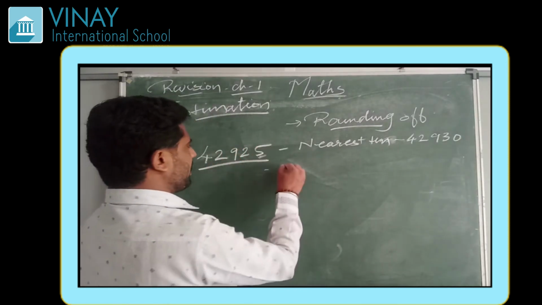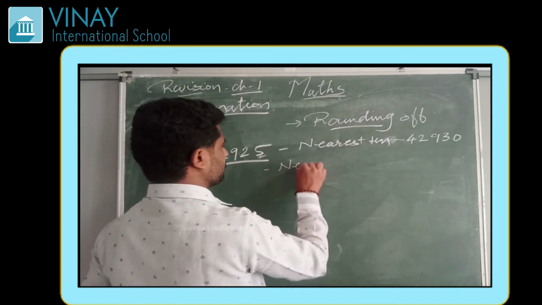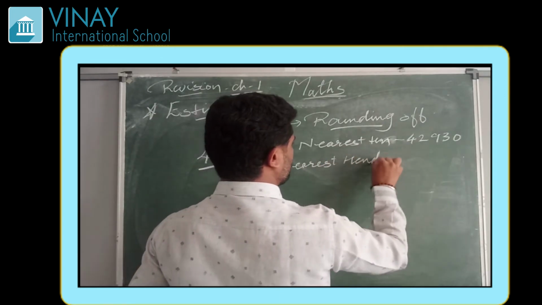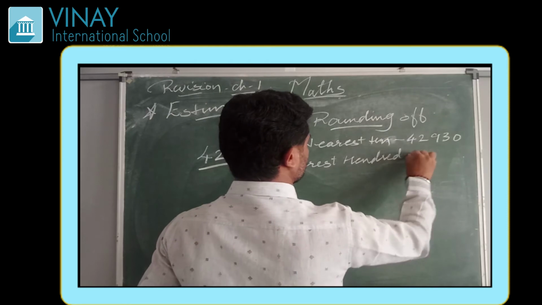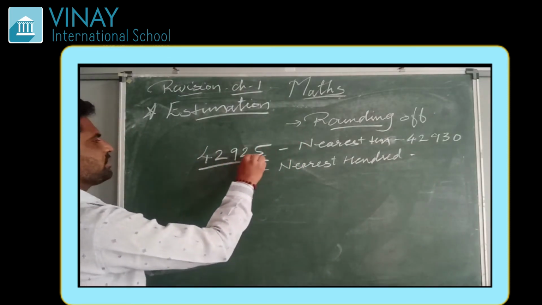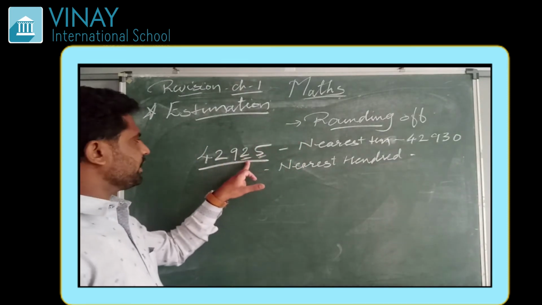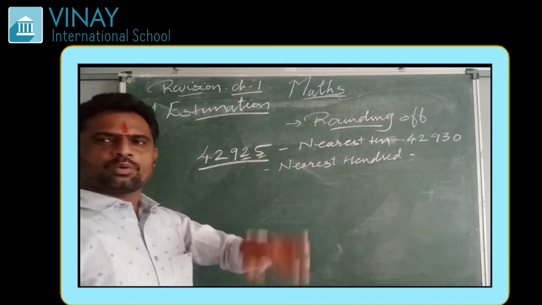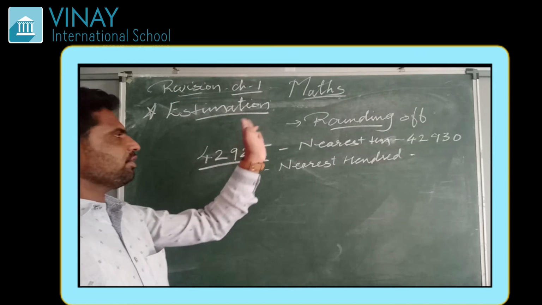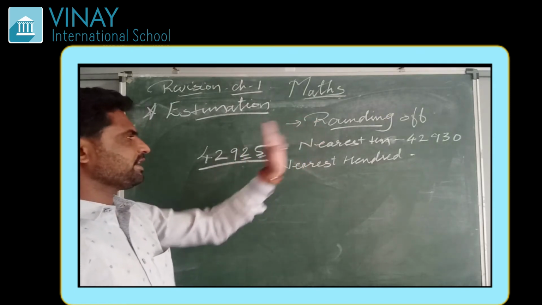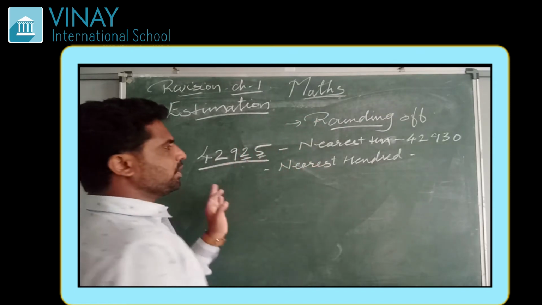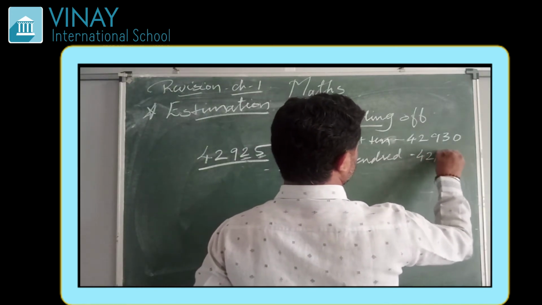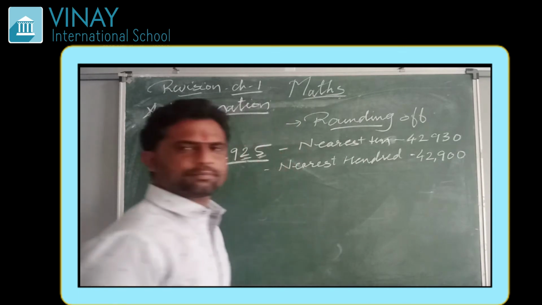In the same way, if I have to round it to nearest 100, I have to see the tens place digit. If it is 0 to 4, then it is rounded down. If it is 5 or more, 5, 6, 7, 8, 9, then it will round up. So it is 2 here, so round it down to 42,900.